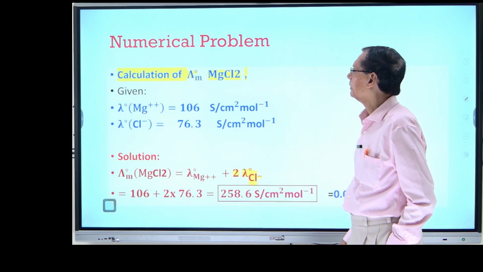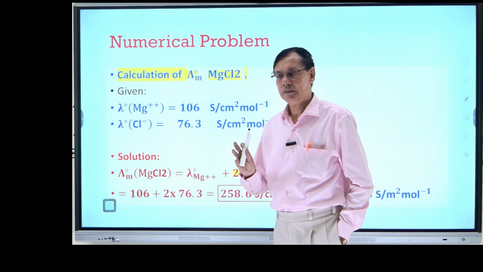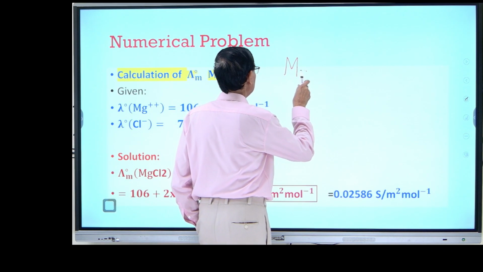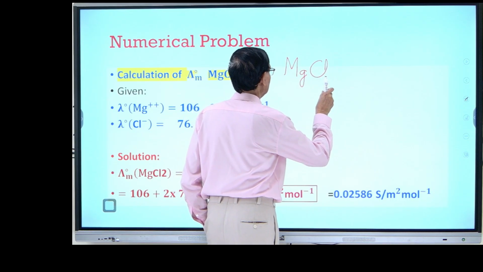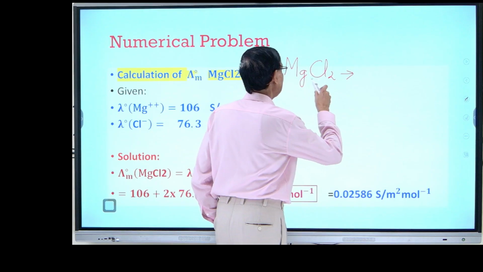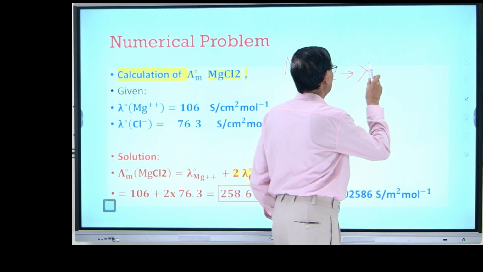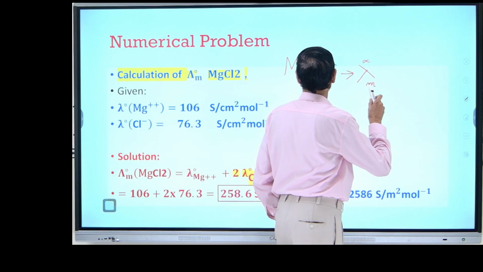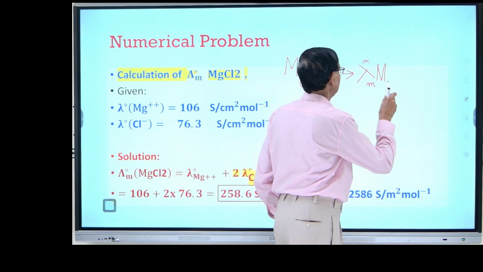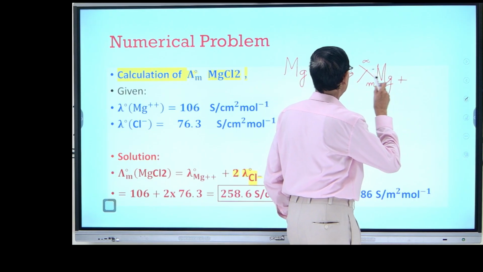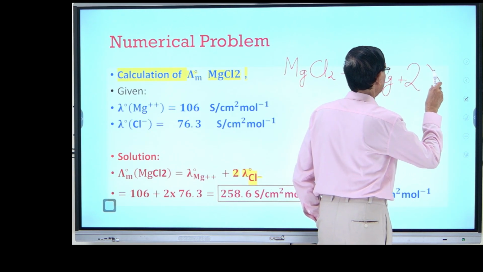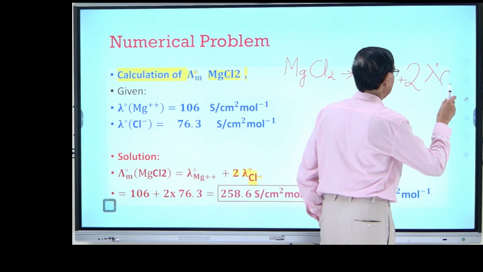Second problem, same thing, but here the question is for magnesium chloride, which I have circled. Again the same thing: the ionic conductance at infinite dilution of magnesium. Now you must be very careful because there are twice the ionic conductance of chloride.